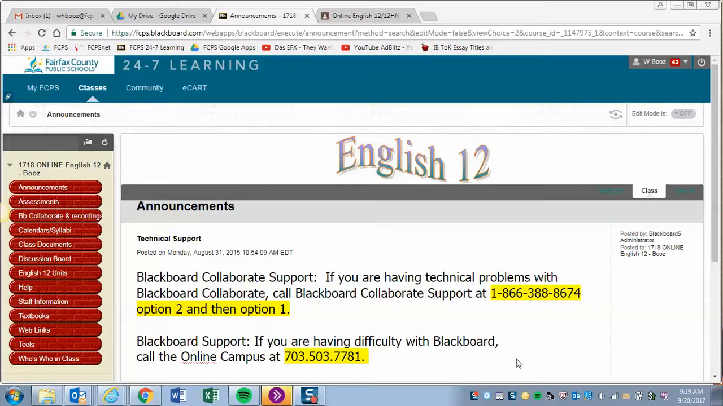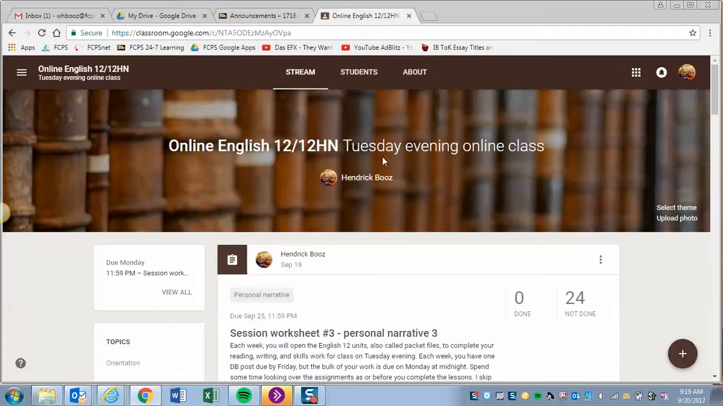There are two entry points for class. Blackboard, which you can see here, fcps.blackboard.com. And this is called a walled garden, which means that students have availability if they have the passcodes, and this is something Fairfax County supplies to them. The second entry point is going to be Google Classroom, and again, this is something that students are going to use their fcpsschools.net account to access.